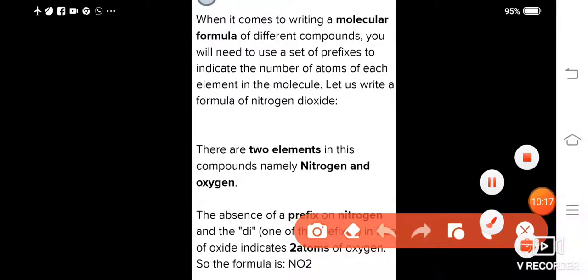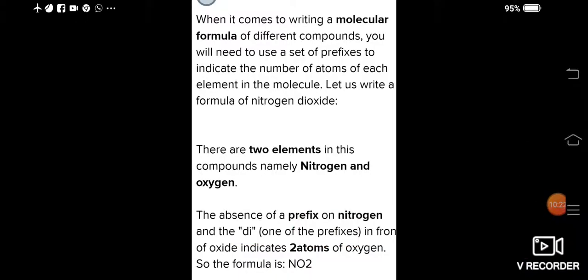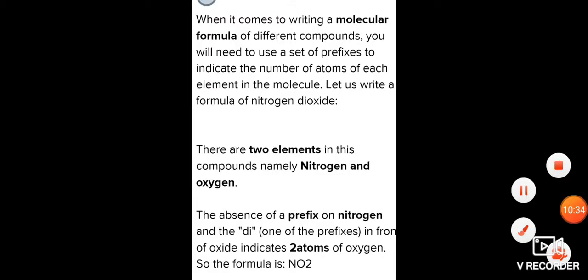So it's telling you that two atoms of oxygen are taking part, right? So you write di before oxygen, and it becomes nitrogen dioxide, NO2.